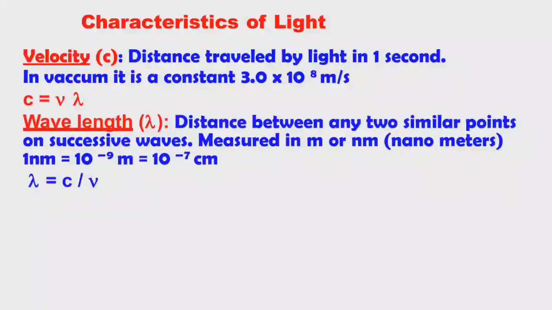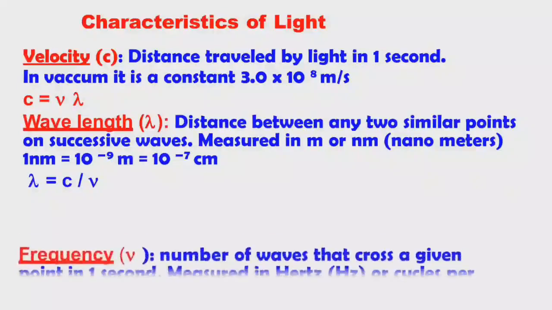Formula for wavelength: λ = c/ν. Remember, λ is inversely proportional to ν. Wavelength is inversely proportional to frequency. If wavelength increases, frequency decreases. If wavelength decreases, frequency increases.